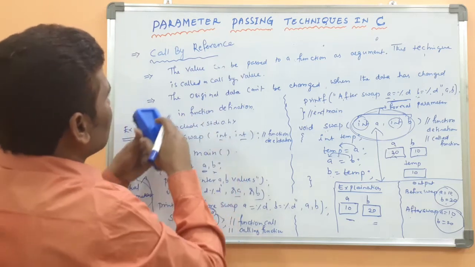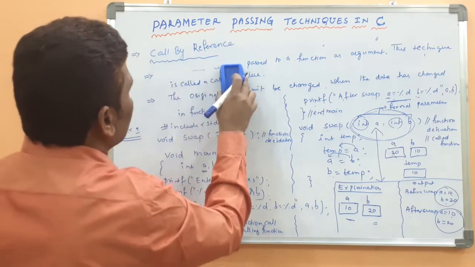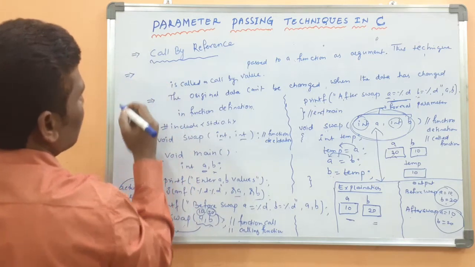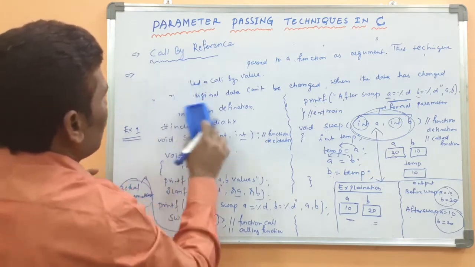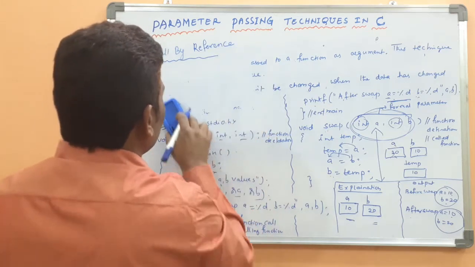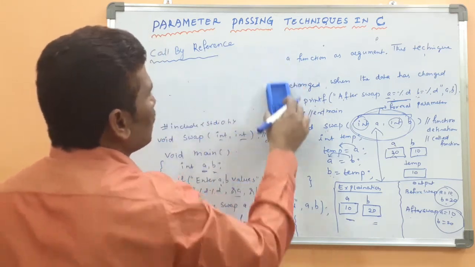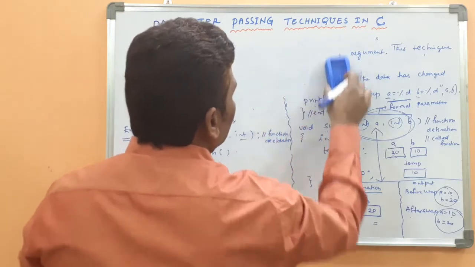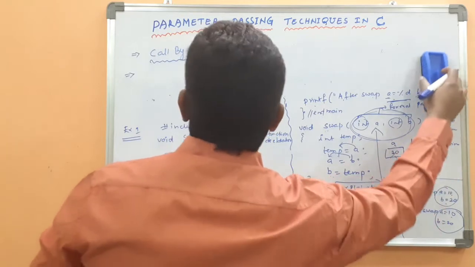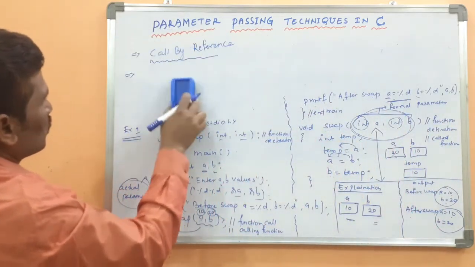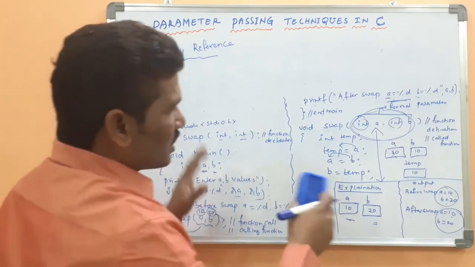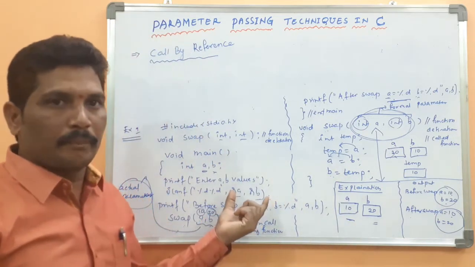Here the address of a variable. Yeah, what is the statement here? Because I removed these statements, as these statements are related to call by value. Now I will explain about the call by reference technique, because I will use the same program.